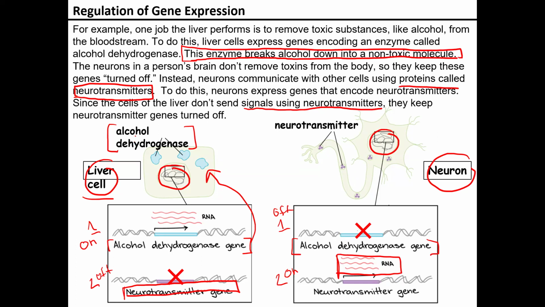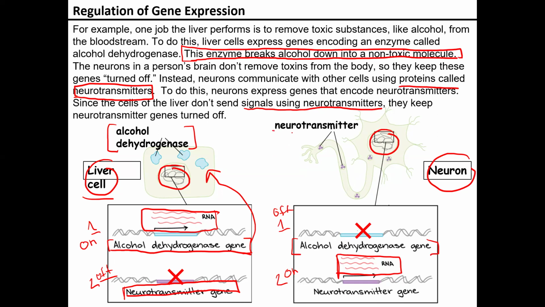Again, just a quick recap: our liver cells are great at filtering. They're going to need an enzyme known as alcohol dehydrogenase, because it's going to break down alcohol into non-toxic molecules. It's going to do that by looking at our DNA, finding the alcohol dehydrogenase portion, reading that, and making our RNA so we can start producing those enzymes. We do not need neurotransmitters in this area, so that gene is going to be turned off, meaning this part is not going to produce any RNA, so it is not going to send that message to produce that enzyme.